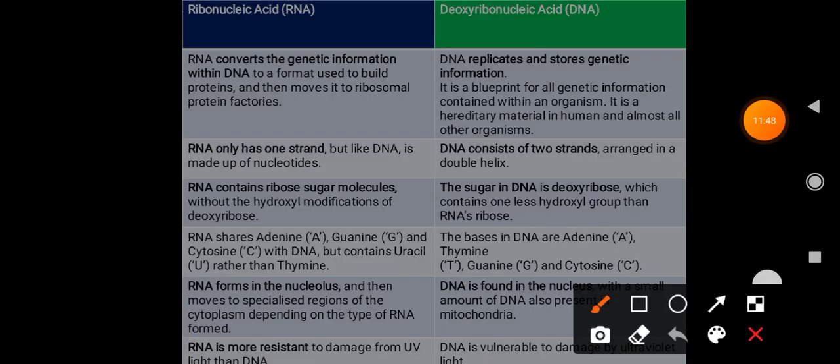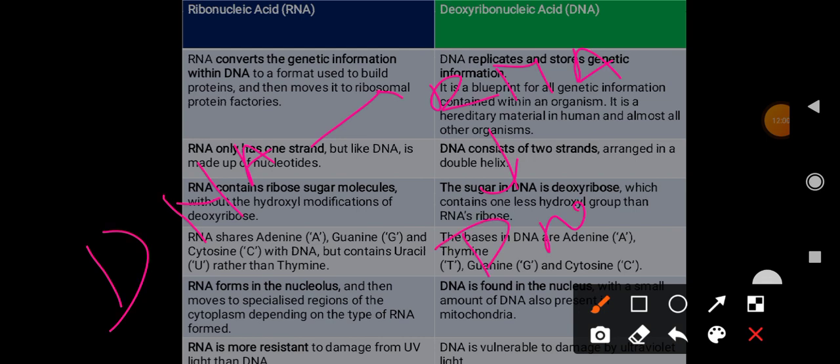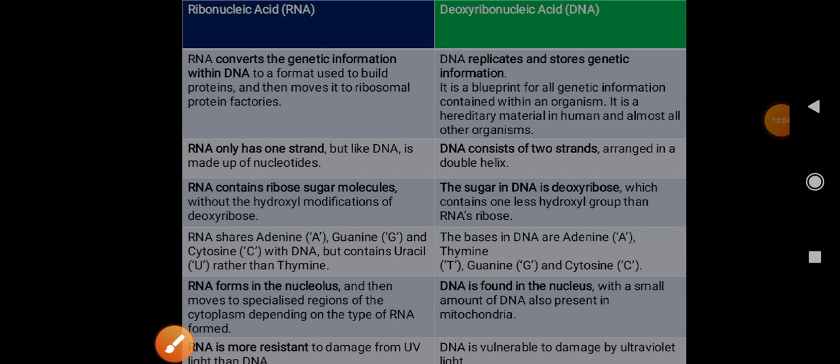There is first of all DNA, which gets converted to RNA, and from RNA it gets converted to protein. This sequence has to be remembered in this way: from DNA to RNA, then RNA to protein.